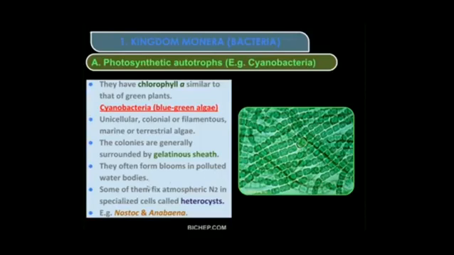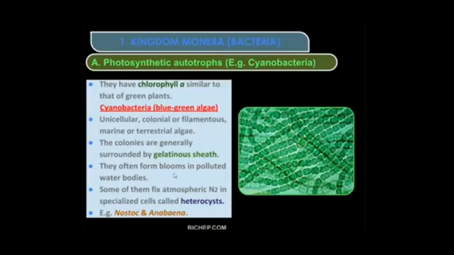Then in that polluted water body, these algae, that is cyanobacteria, utilize these chemicals, the phosphorus, nitrogen, potassium. All these are useful for the growth of the cyanobacteria. They use these chemicals and grow very fast, so that forms the blooms. Blooms means the full water body is covered with this blue green algae, so water will look greenish or bluish green in color. So it often forms blooms in polluted water bodies.